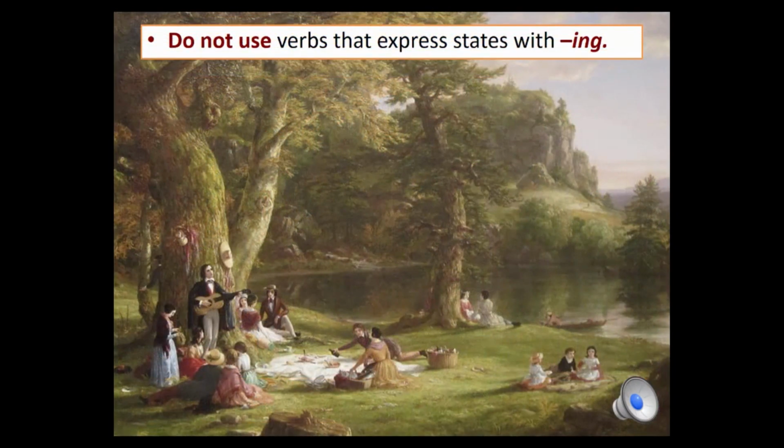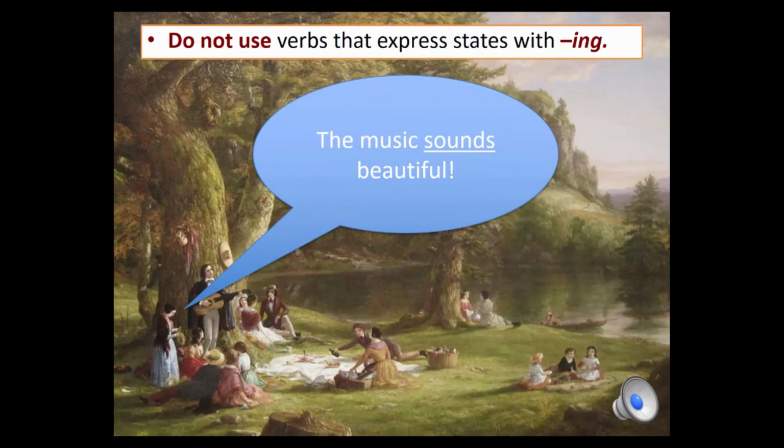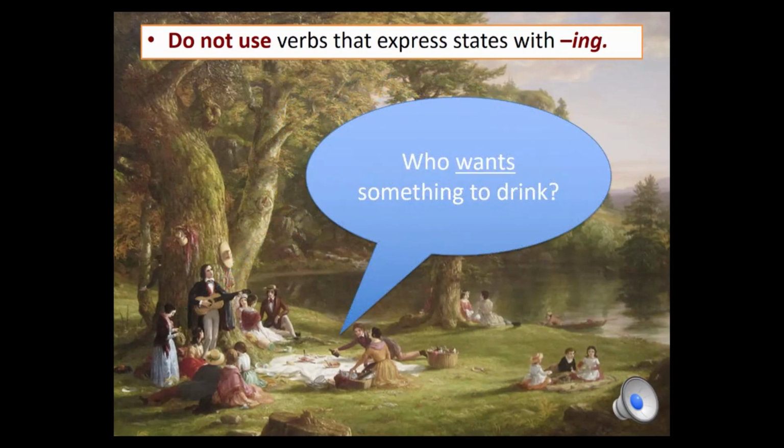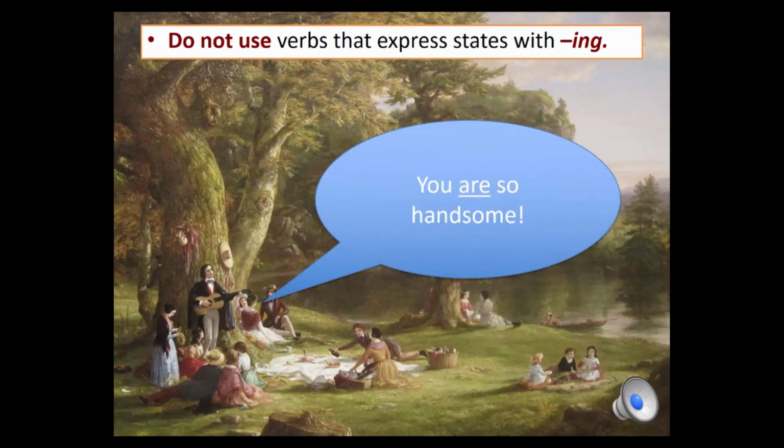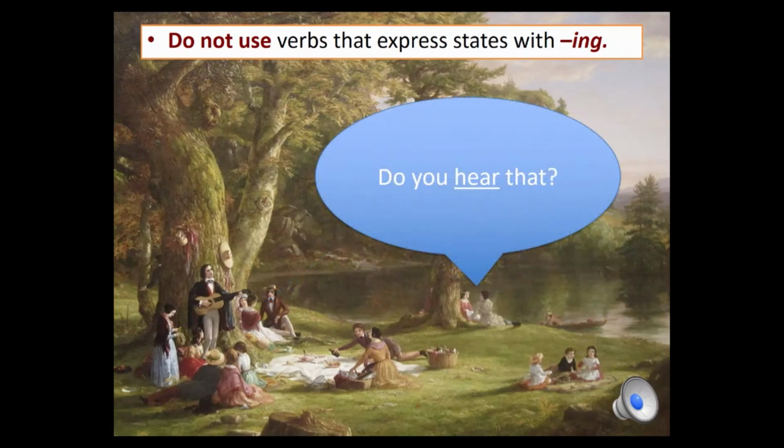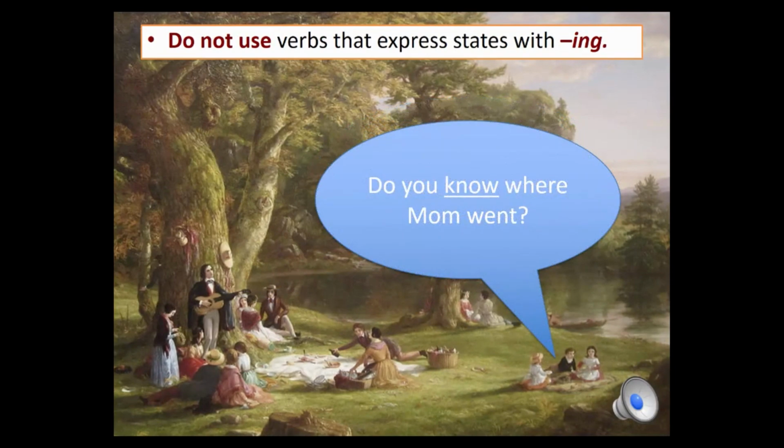Careful! Do not use verbs that express states with ing. Here are some examples of how you can use stative verbs correctly. The music sounds beautiful. Who wants something to drink? You are so handsome. Do you hear that? Do you know where Mom went?